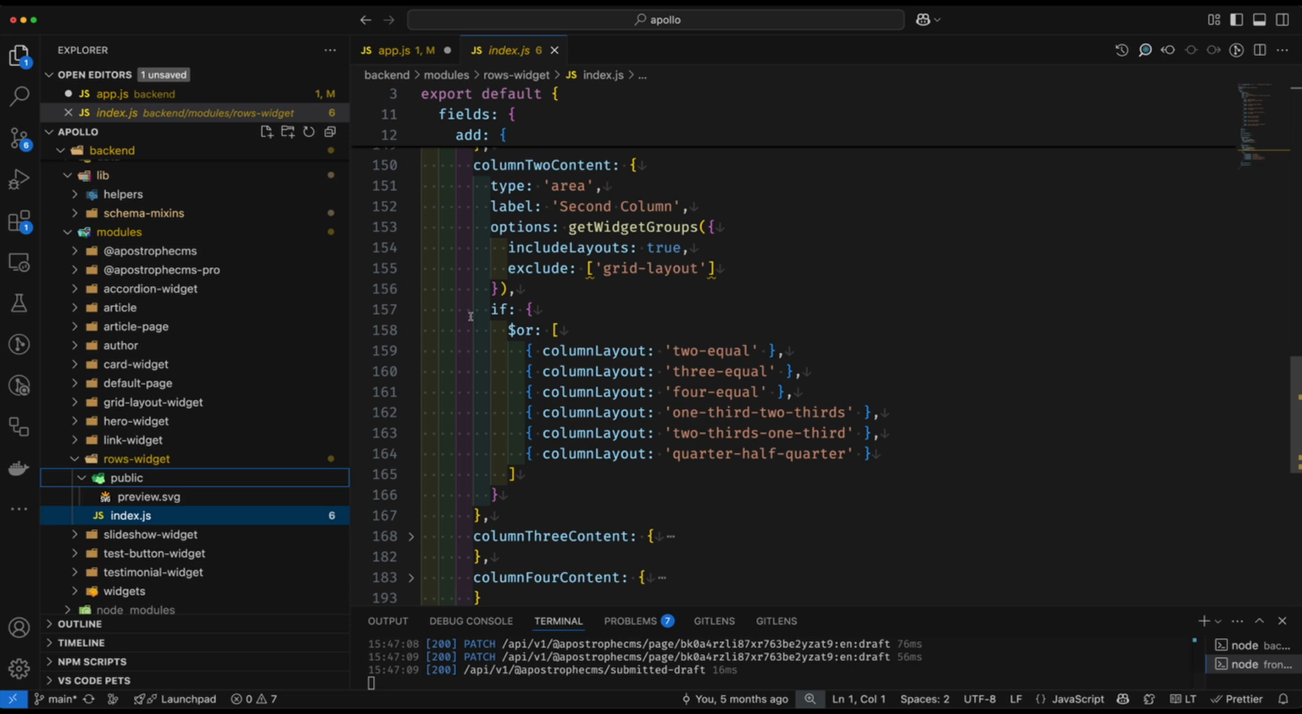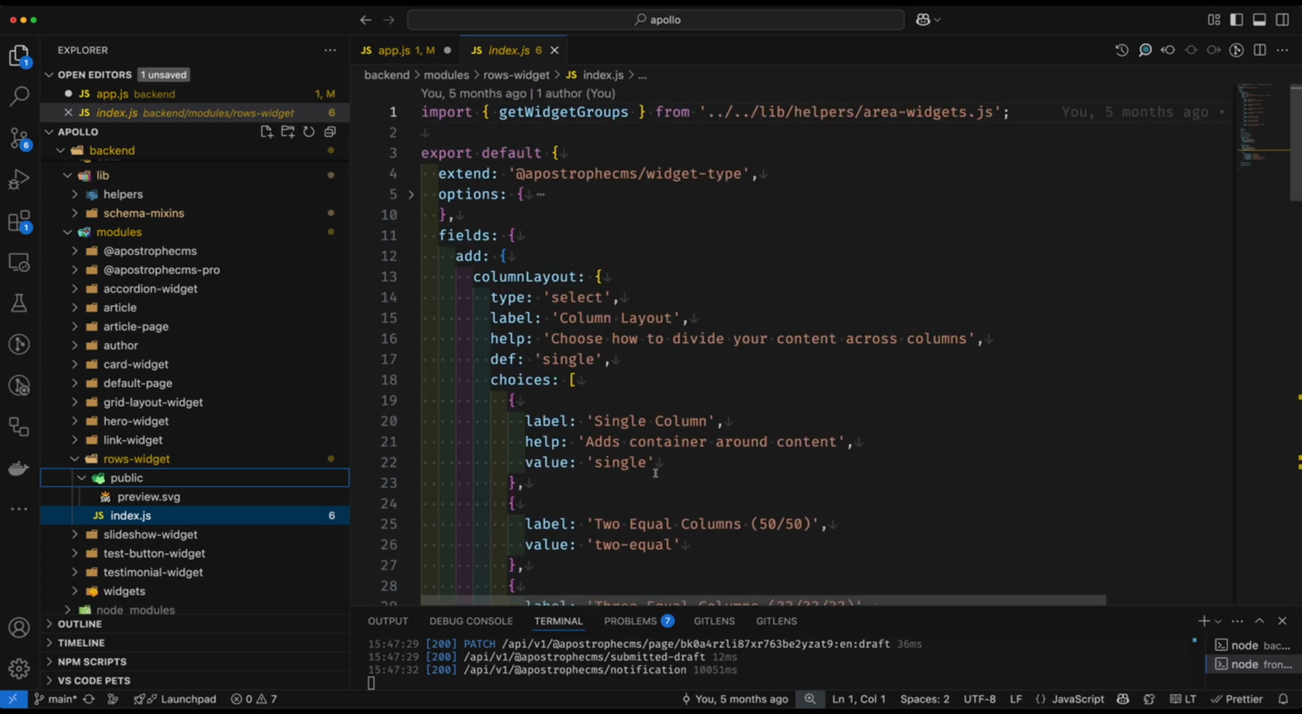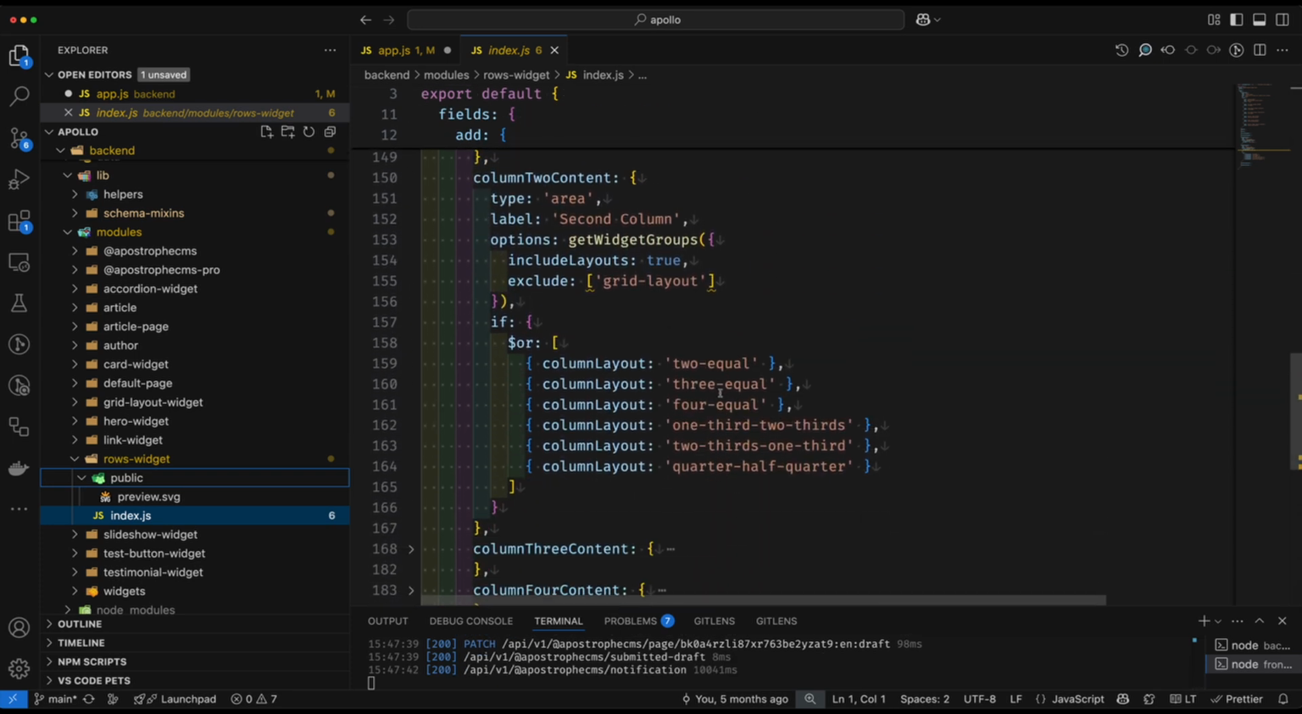In this case, I want it to display under a variety of conditions. So basically, I'm passing in this additional $or operator here with an array of all the cases where I want this to be displayed. So I want it to be displayed if the column layout schema field is 2 equal columns. So 2 equal, that's the value. 3 equal, 4 equal. So basically all cases where it's not just a single column.